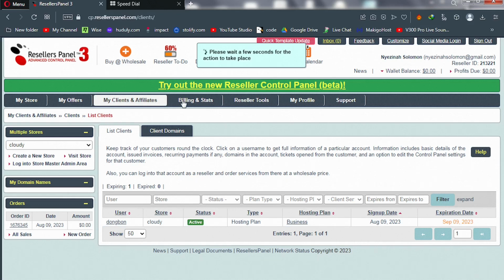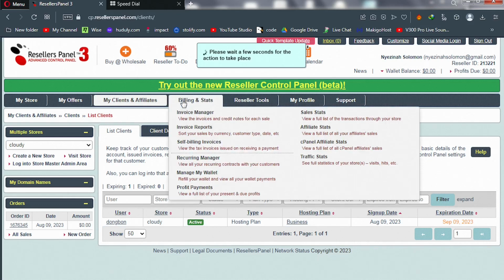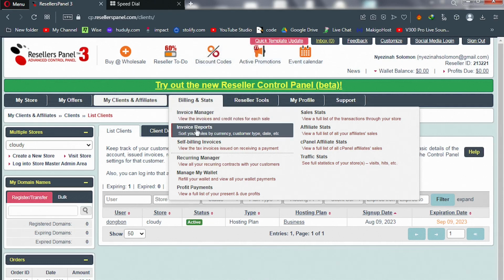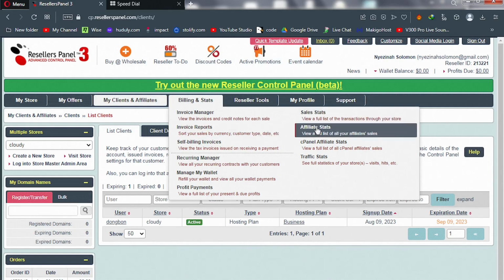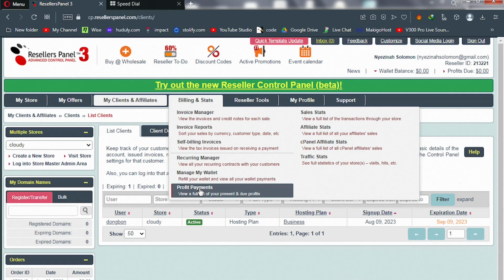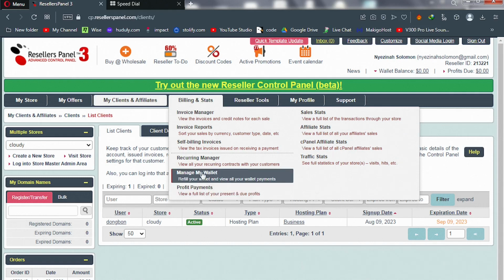Next up, let's go to billing and stats. This way you see your billing info. Everything about billing is here. Your invoice report, sales report, affiliate report, traffic, and other things. Your profit, your wallet, you can manage your wallet here. Okay.